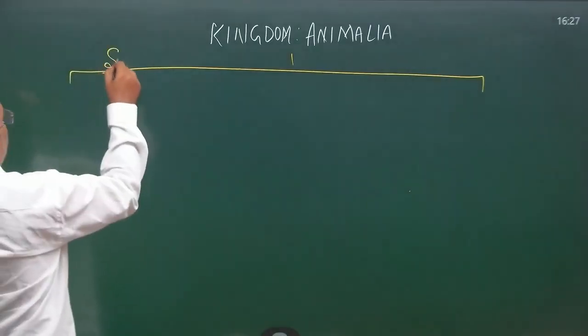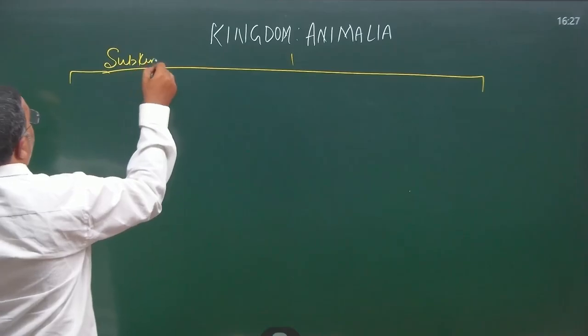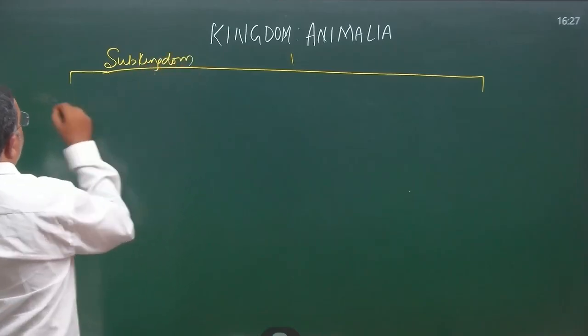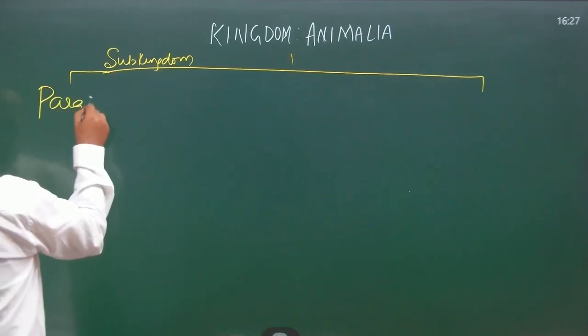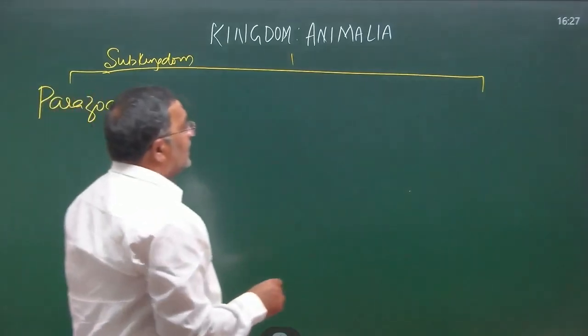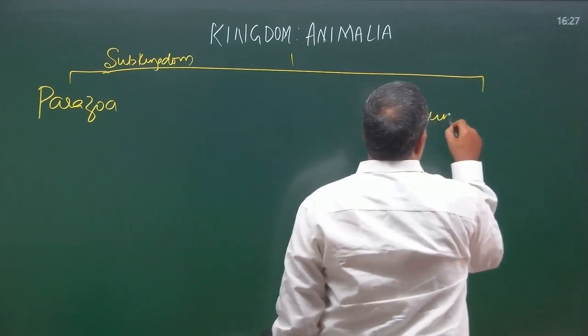classification. Here, kingdom Animalia is classified into two subkingdoms: subkingdom Parazoa and subkingdom Eumetazoa.